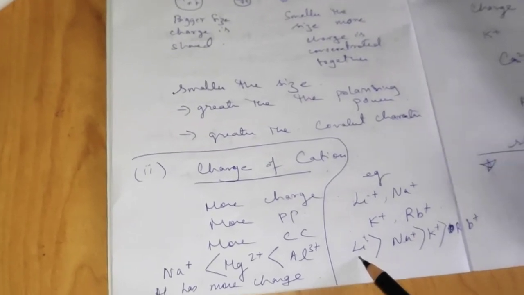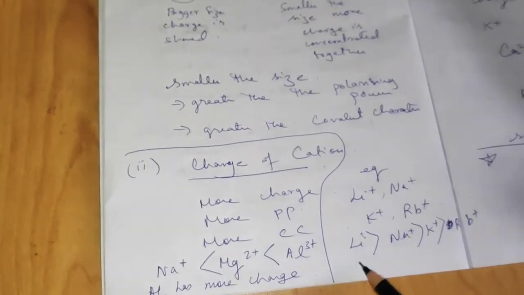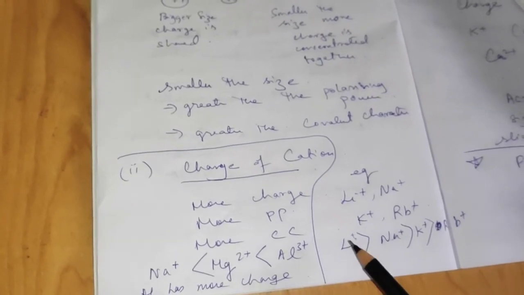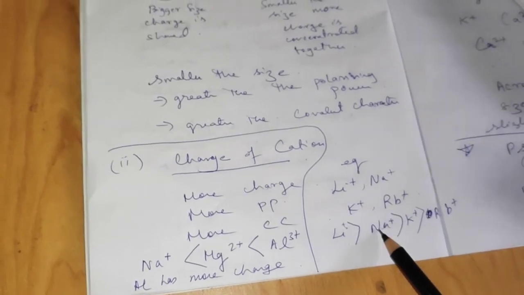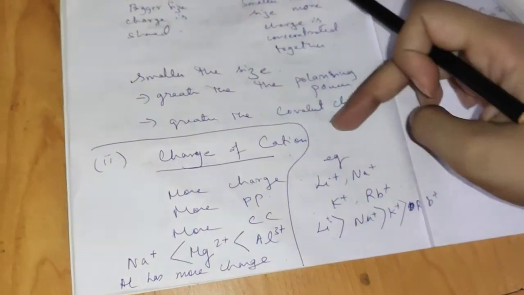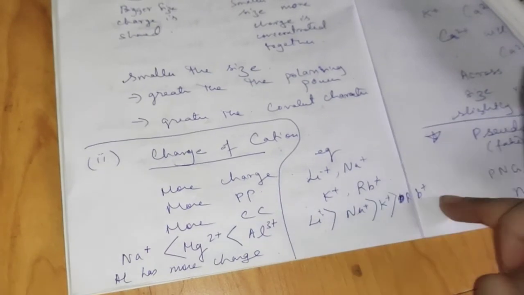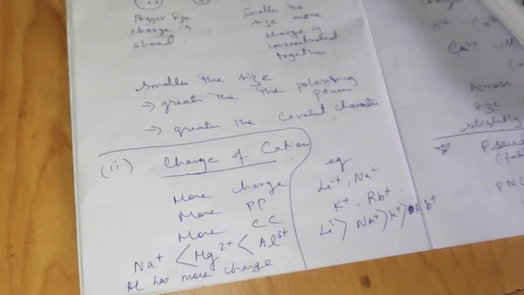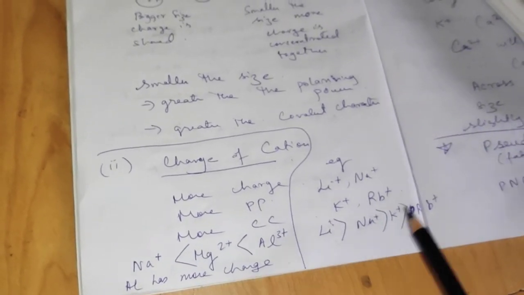So definitely we already know, smaller the size, greater will be the polarizing power, and greater would be the covalent character. Hence, among these cations, lithium has got the smallest size, and that is why the polarizing power of lithium will be the greatest. And then below lithium you have sodium, which is bigger than lithium, but whose size is less than potassium. So the order would also be in this way, because as the size increases, the polarizing power decreases. So lithium will have the greatest polarizing power, then comes sodium, then comes potassium, and then comes rubidium.